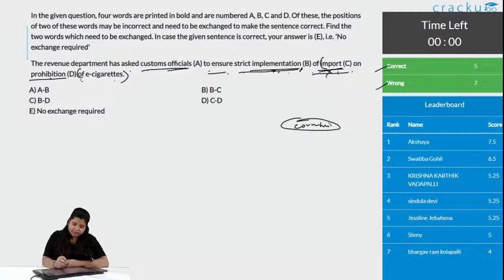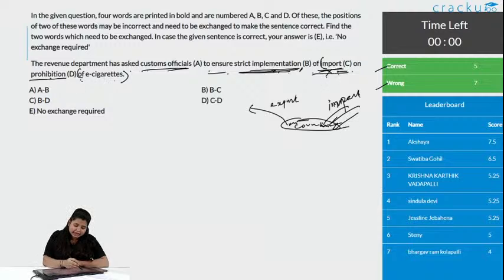If something is going out, this is export. Something is made here and we are selling it outside, that is export. When we are buying something, that is import. So, what have they asked? They have asked to ensure implementation of prohibition in the imports of e-cigarettes.